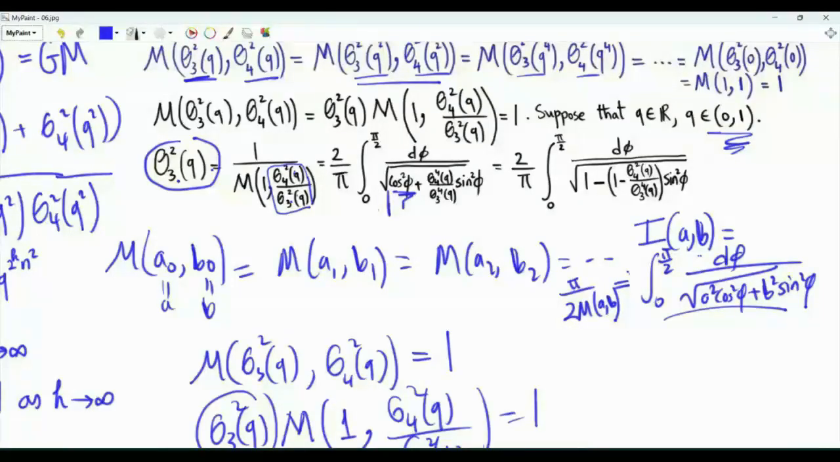Cosine squared of phi is multiplied by 1. Sine squared of phi is multiplied by the square of this quantity. So this will be theta 4 of q to the power 4, and in the denominator we have theta 3 of q to the power 4. Further, we can write down this integral by replacing this cosine squared of phi by 1 minus sine squared of phi, and we can combine the terms with sine squared of phi. This is an integral representation of the function theta 3 of q squared.